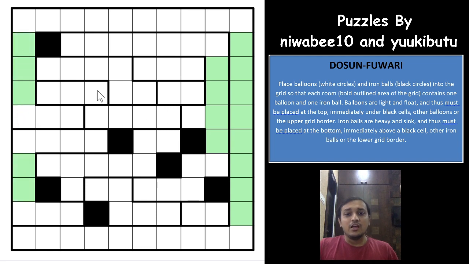Same way. The other logic that I would like you to see, which is a very important logic, is that whenever you have a cross, so this is a cross, the green shaded cells are nothing but a cross, which cannot have balloons or balls, anything.